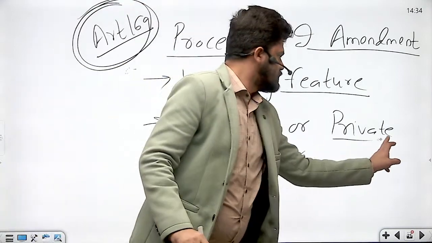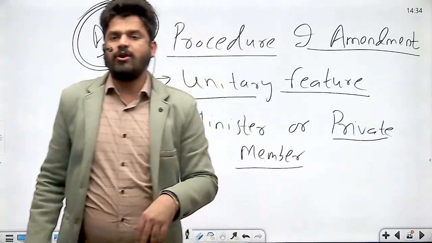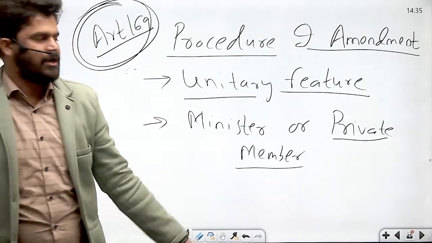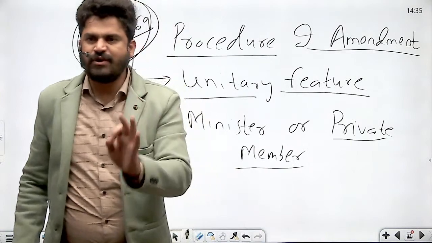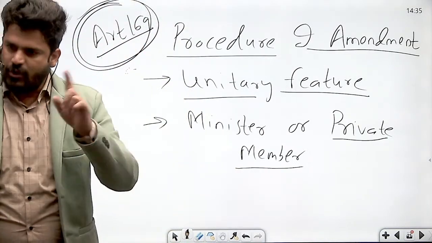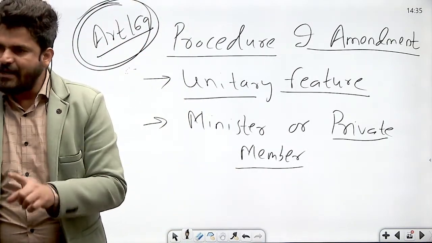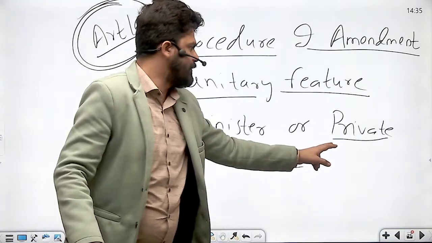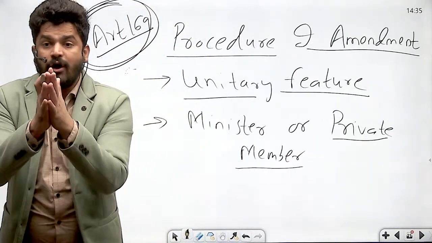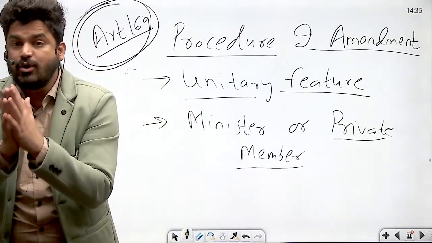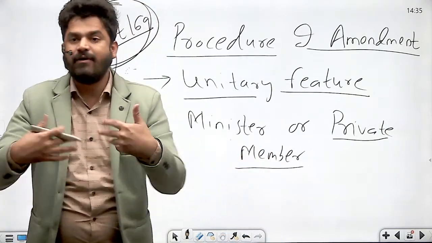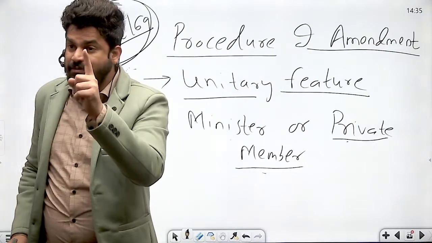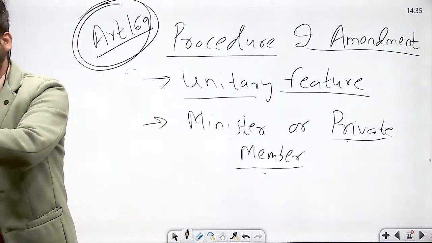Who are private members? Those who are not ministers. All the members of Parliament who are not ministers are called private members, irrespective of the party to which they belong. So even the members of Parliament belonging to BJP who are not ministers will be called private members. So a Constitutional Amendment Bill can be introduced by a minister, that is a government bill, but it can be introduced by private members as well. So private members can also introduce a Constitutional Amendment Bill.